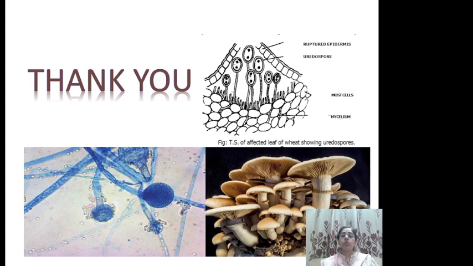So these are the two phenomena that we come across while studying fungi, and this way fungi exhibit different kinds of sexual cycles, the parasexual cycle, which is not seen in higher plants. Thank you.